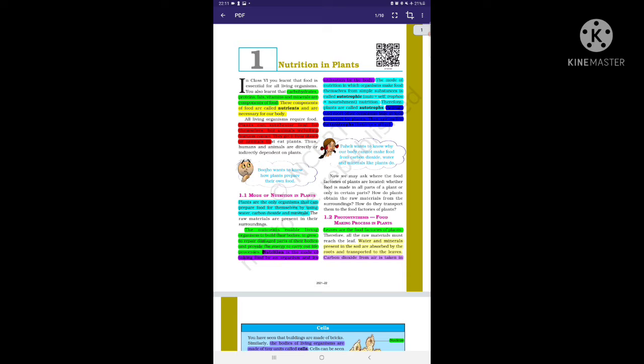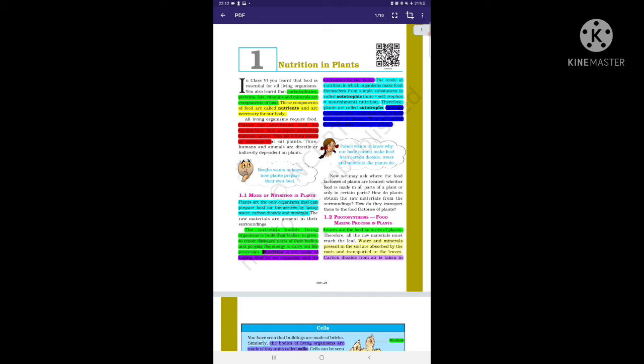Then these components of food are called nutrients. Then the question can be what is nutrition. These components of food are called nutrients, and these are very essential for our body.